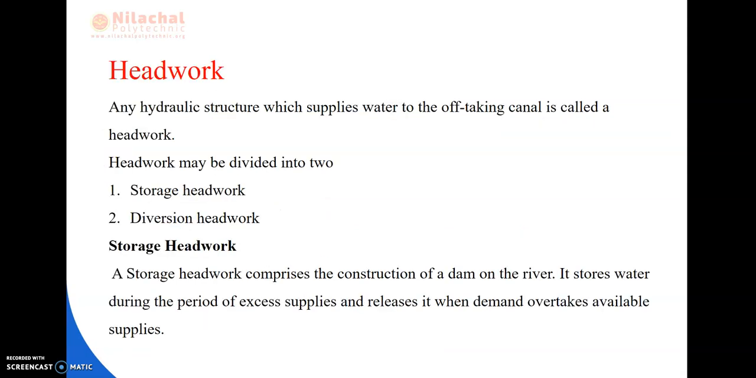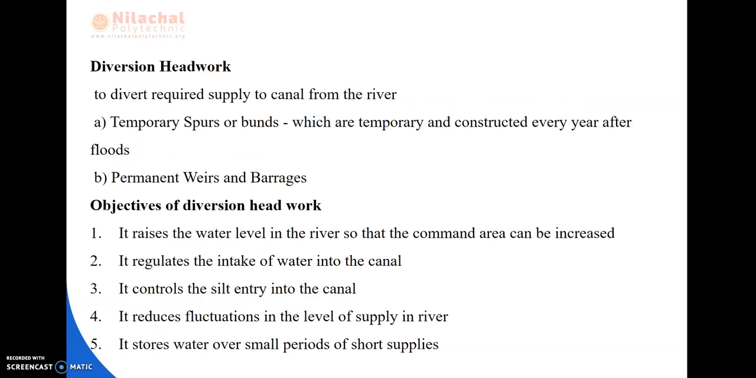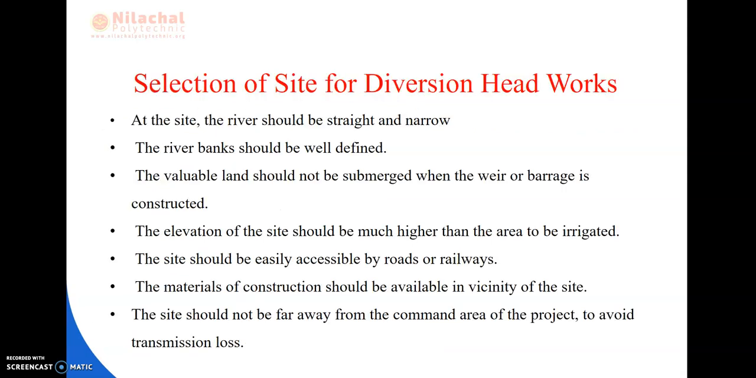So we studied about the headwork, that is of two types. First is storage headwork. Storage headwork means it is mainly composed of the construction of a dam on the river, and here it is a diversion headwork. Diversion headwork means it is the construction of the weirs and barrages in the river to divert the supply to the canal from the river. Next, these are the objectives of the diversion headwork.